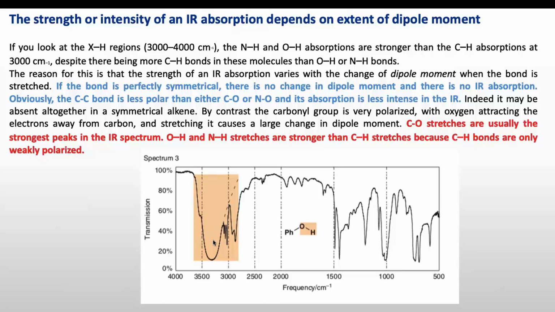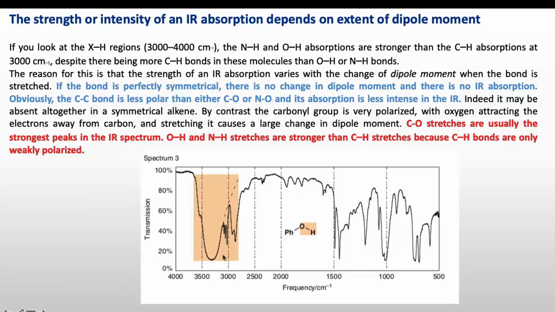If the bond is perfectly symmetrical, there is no change in dipole moment and there is no IR absorption. The CC bond is less polar than the CO or NO bond, and its absorption is less intense in the IR. Indeed it may be absent altogether in symmetrical alkenes.